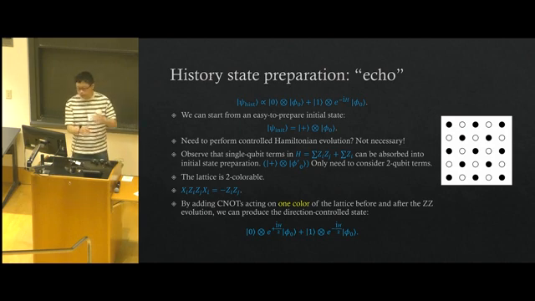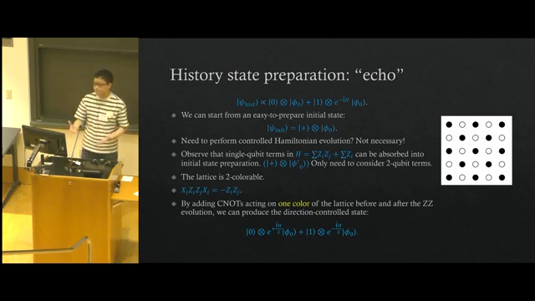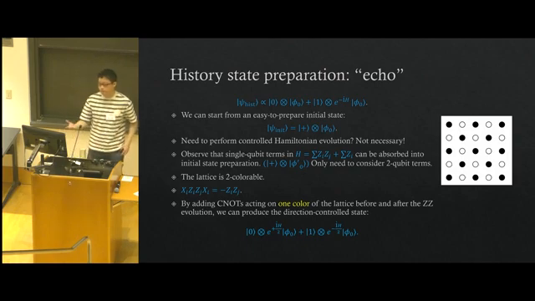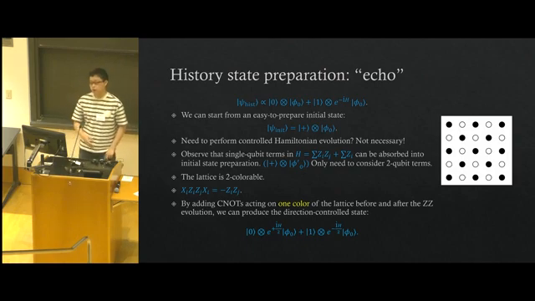So 0 corresponds to negative time evolution, and 1 corresponds to positive time evolution, and we just need to run another half time evolution in the positive direction. We'll be able to get 0 plus 1 times e^{-iH} on the input. That will be the history state that we want.